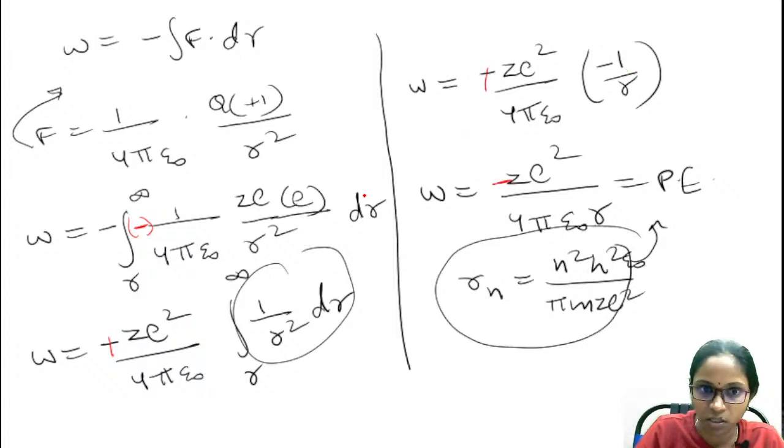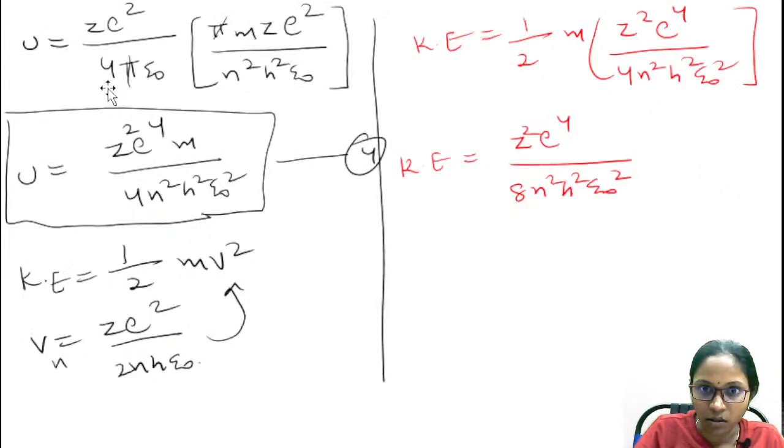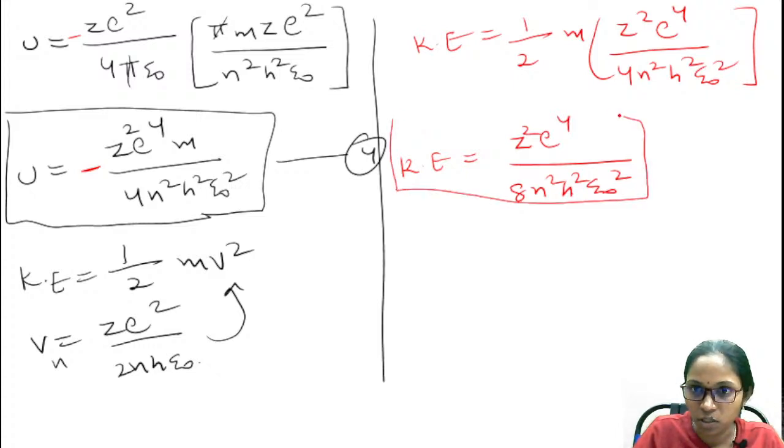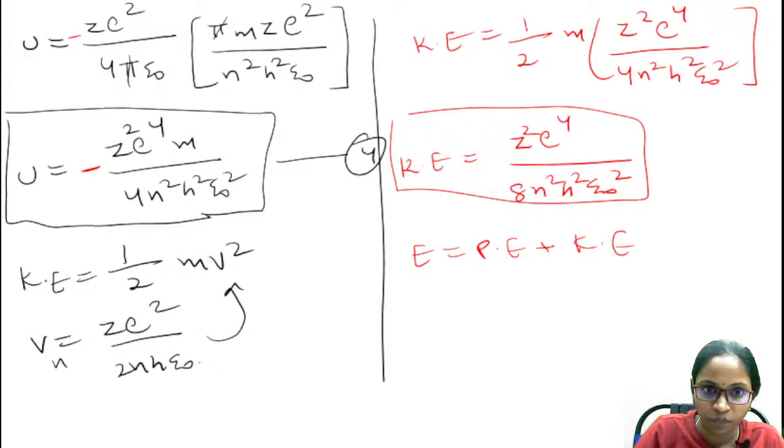Therefore the potential energy is negative energy. Please correct this one. And kinetic energy is a positive energy, and the total energy is the sum of potential energy and kinetic energy. You just substitute both the equations here.